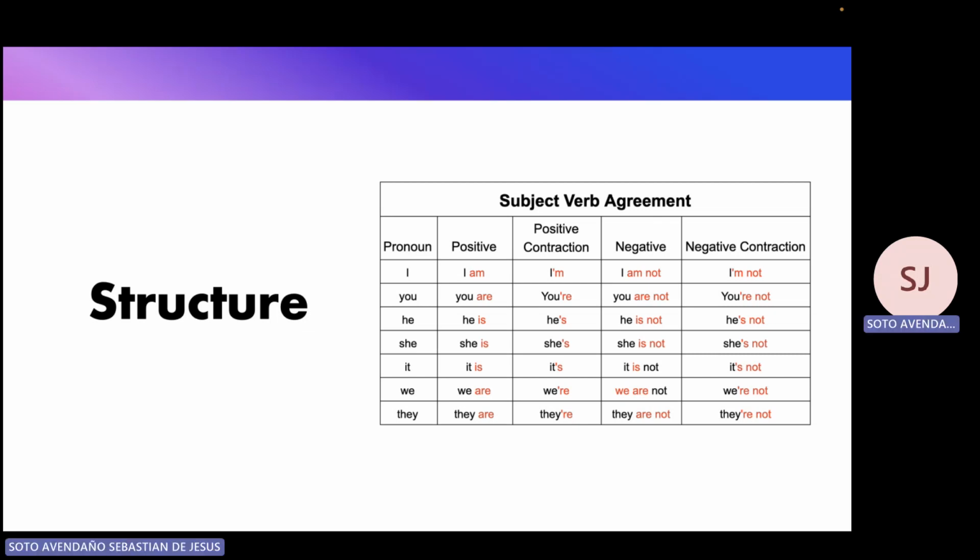So we have I am not, you are not, he is not, she is not, it is not, we are not, and they are not, ¿ok? For the negative contraction is the same as a positive contraction.